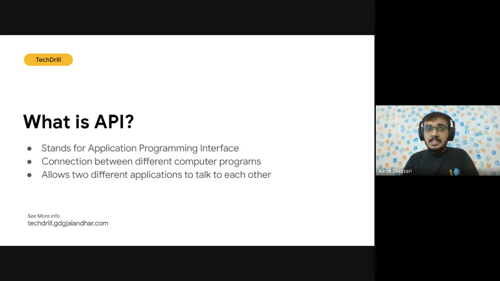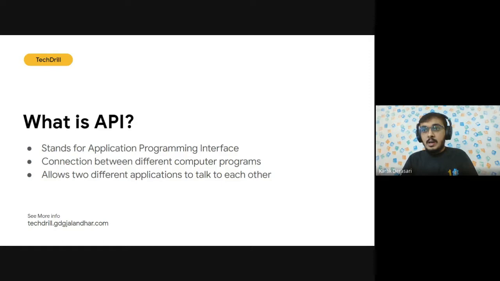The application then interprets the data. It also presents you with the information in a readable format. It is not in binary. You can actually see what exactly is going and what exactly is coming. So this is what exactly an API is, and let us also see it in one more way.